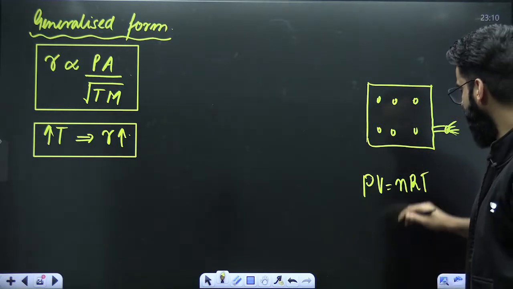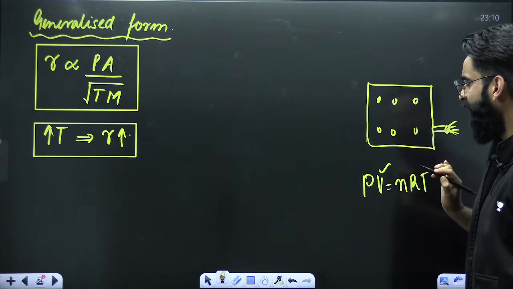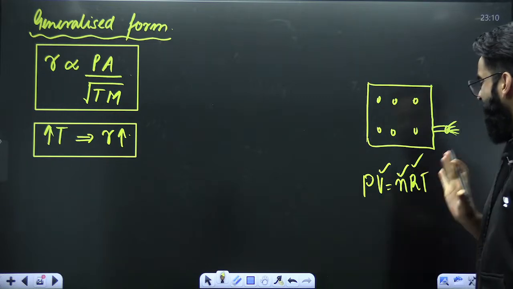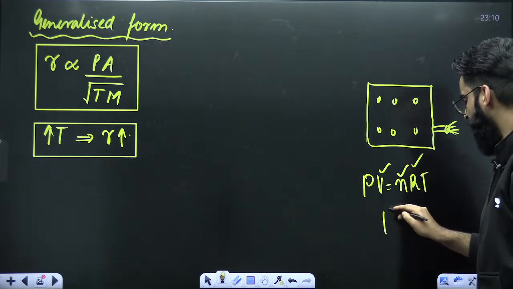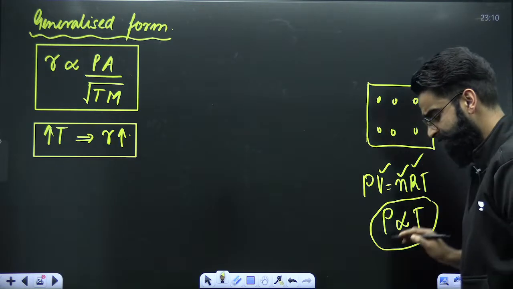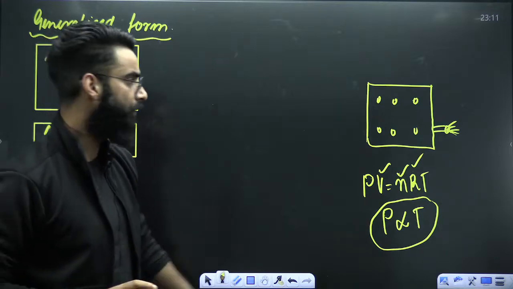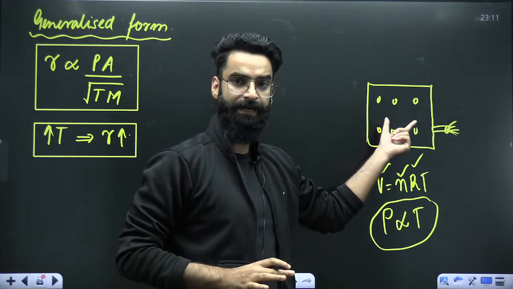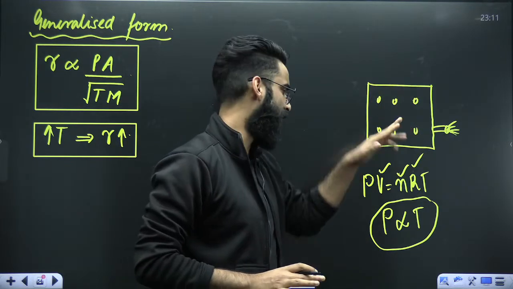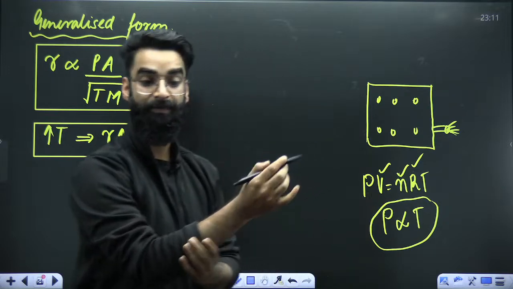Now, imagine that the volume of the gas is constant, moles are constant, R is constant. So can I say pressure of the gas will be directly proportional to temperature of the gas? I can say that, right? The volume and the moles present in the container are constant, for example. R is also constant. So pressure is directly proportional to temperature.